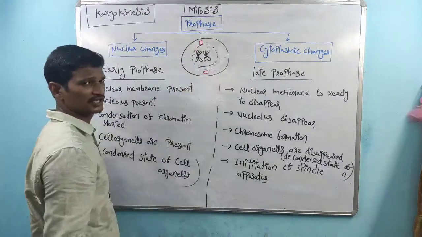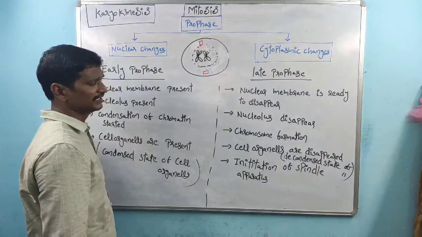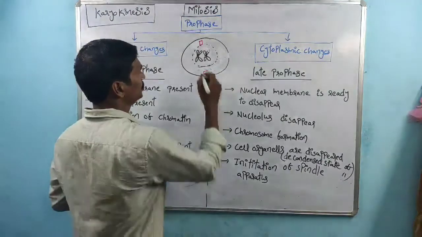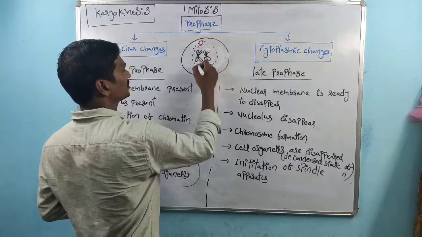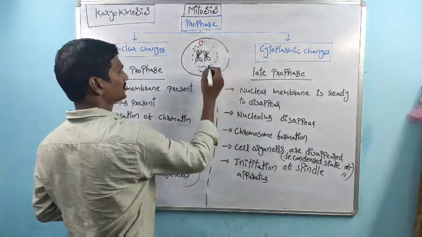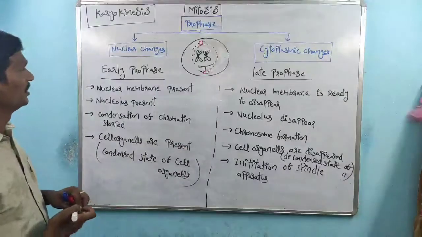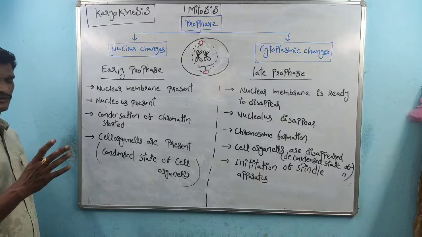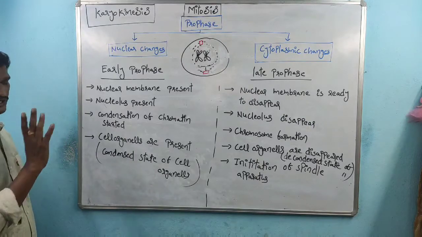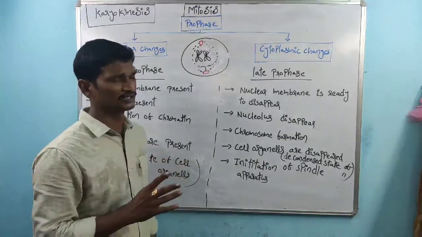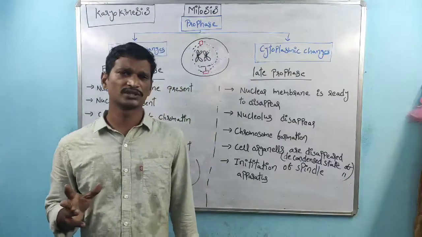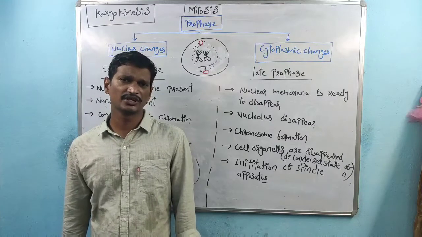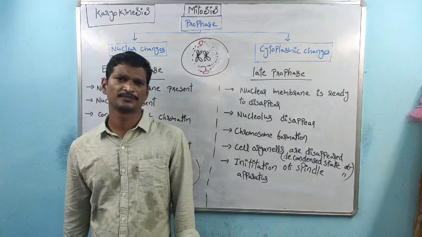So spindle apparatus formation has started. In early prophase the centrioles are present at one place, but in late prophase the centrioles move towards the opposite poles and are involved in initiating spindle apparatus formation.